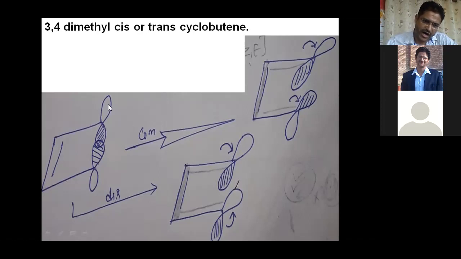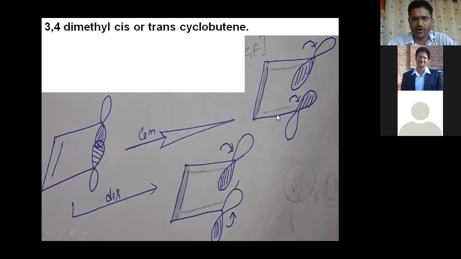How does cyclobutene convert into butadiene? Here we are talking about this sigma bond. Here the sigma bond converts into a pi bond. So there are two possibilities: either the bond breaks in a conrotatory manner or in a disrotatory manner.